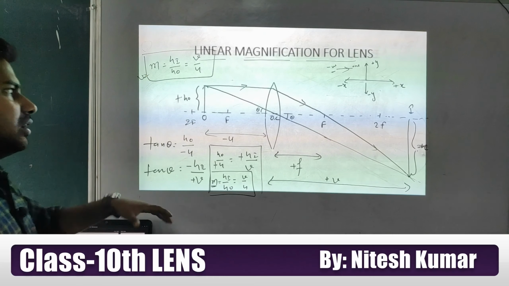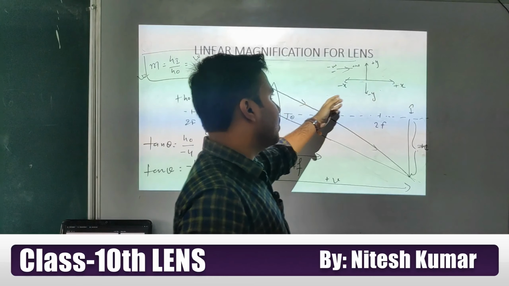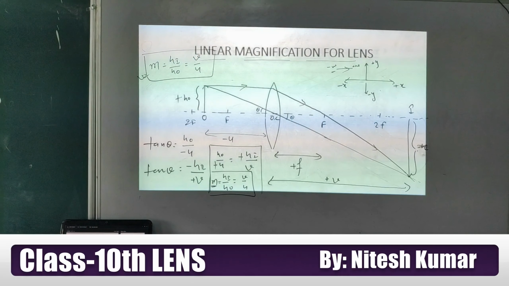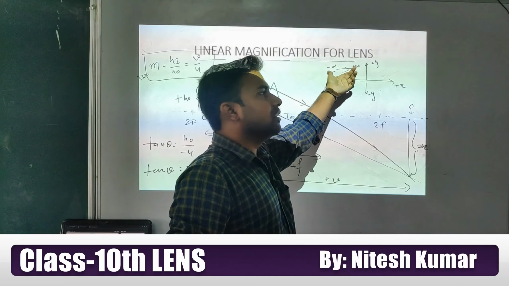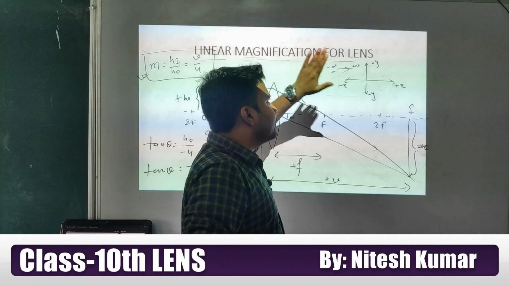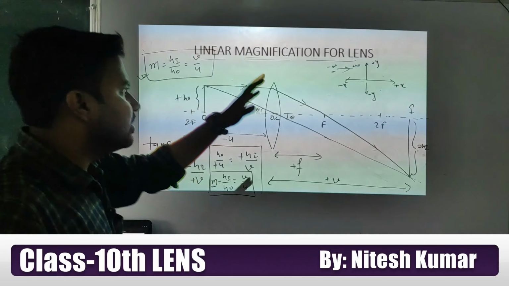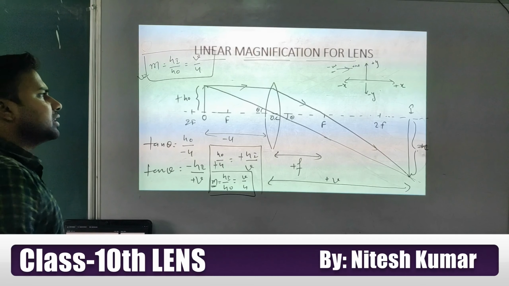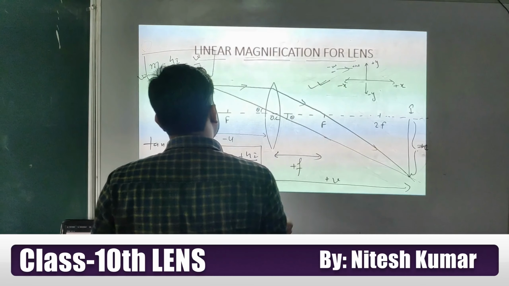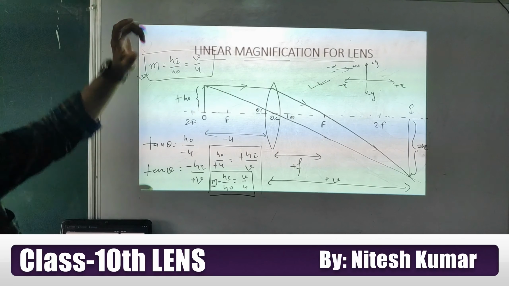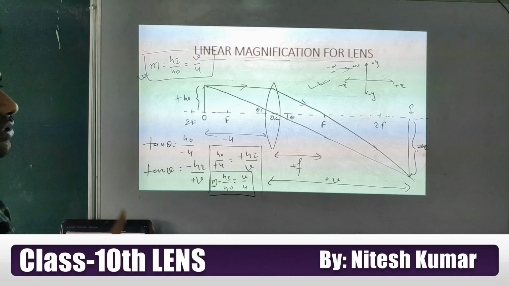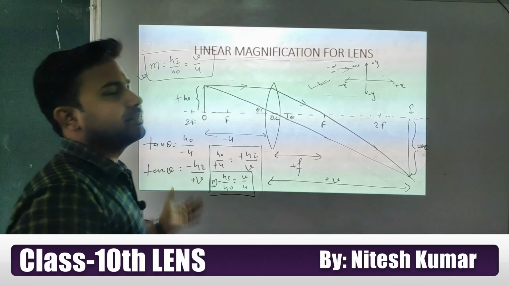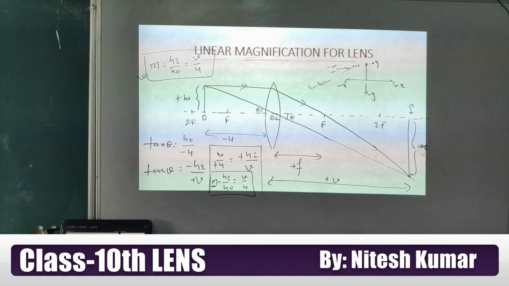Note this down student, you already understand the sign convention. Similarly we can follow it for the concave lens. This is valid for convex, concave, mirror, everything. But you have to consider this: the incident ray must be coming from left to right, then only you can apply this formula. Otherwise you have to take the reverse. Generally in 10th class you don't need to do the reverse. Till now CBSE is asking questions directly based on this concept, so you just apply the above and below the principal axis, rightward and leftward direction concept. Okay student, now draw it.